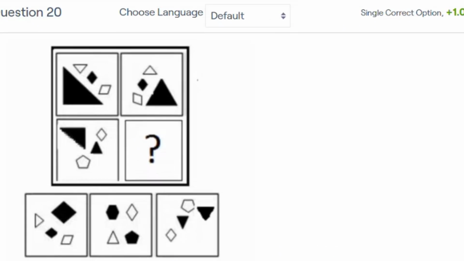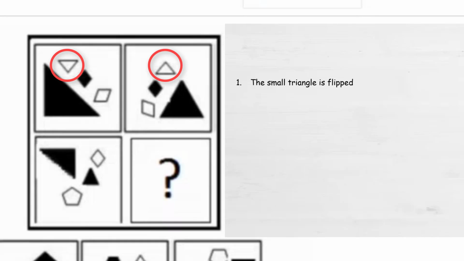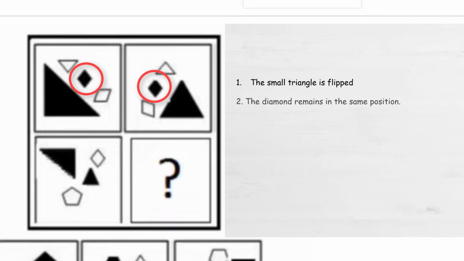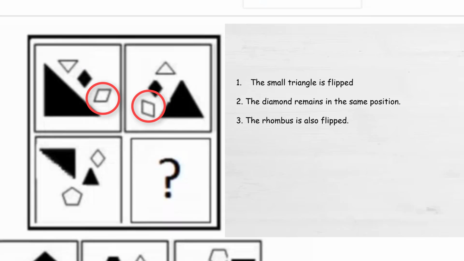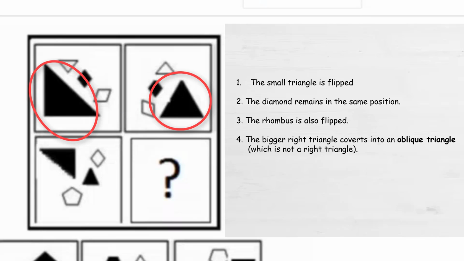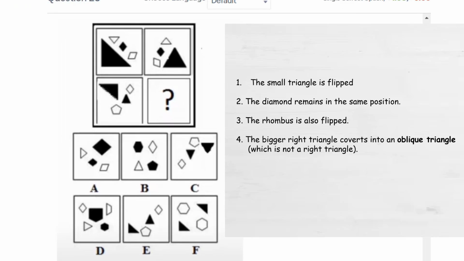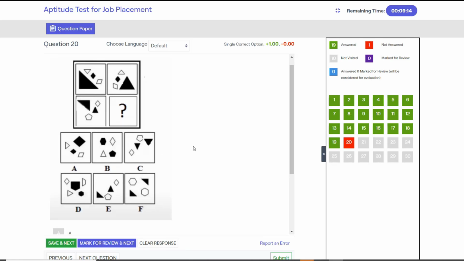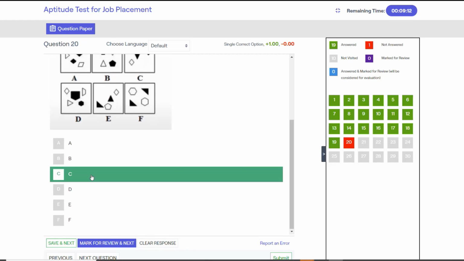These are the points to observe. The small triangle is flipped. The diamond remains in the same position. The rhombus is also flipped. And the bigger right triangle converts into an oblique triangle, which is not a right triangle. In option E, the right triangle remains the same, whereas in option C, it gets converted to an oblique triangle. So the answer is option C.